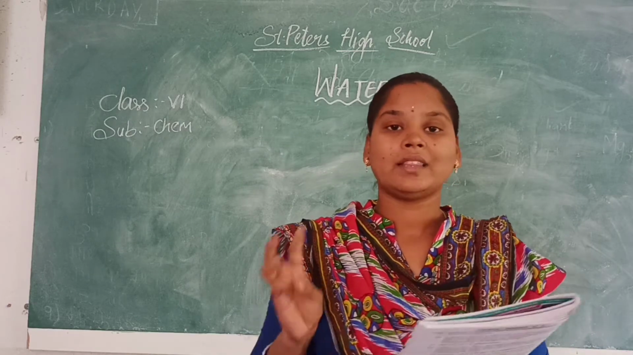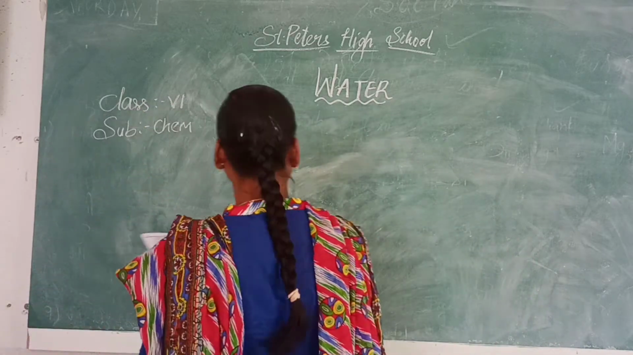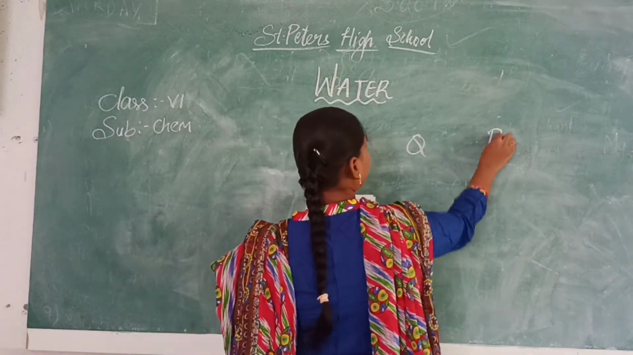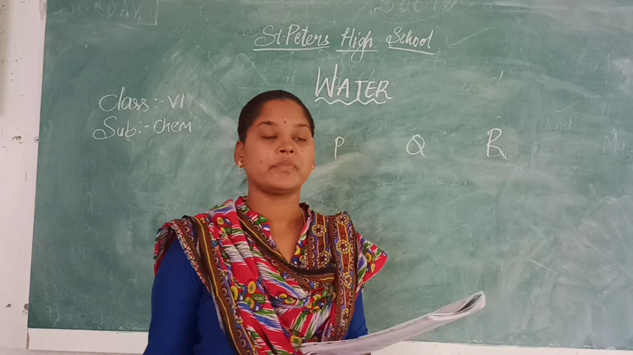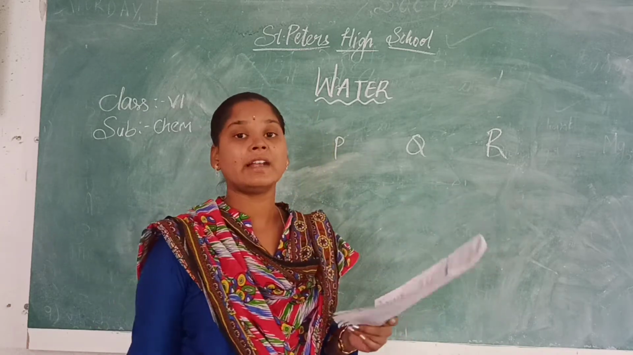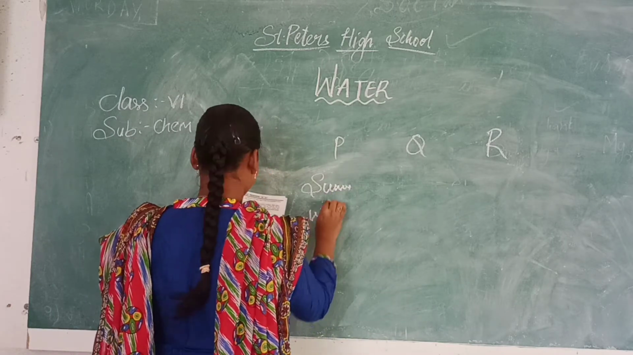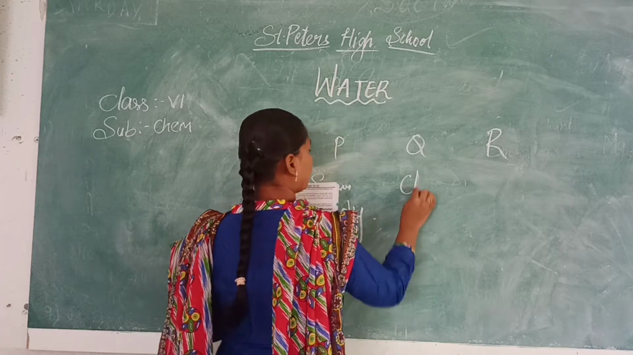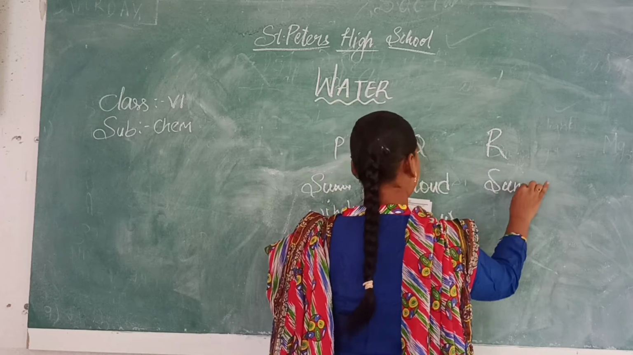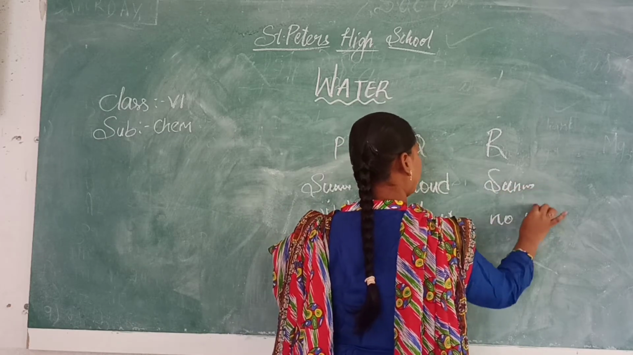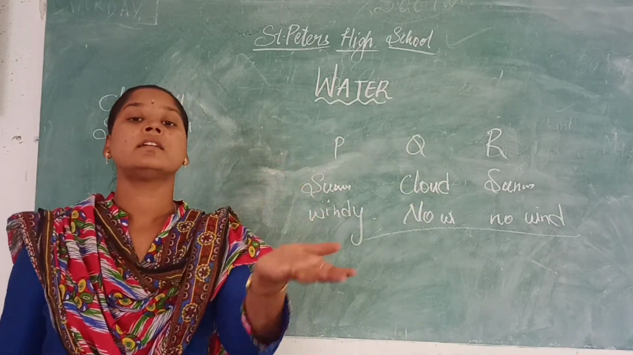Next one. Here there are three t-shirts, P, Q and R, which are made of the same cloth and soaked in water for the same time. But they are being dried in three different conditions. First, sunny and windy; next, cloudy and no wind; and next, sunny and no wind. In these three conditions, where does the t-shirt dry fast?